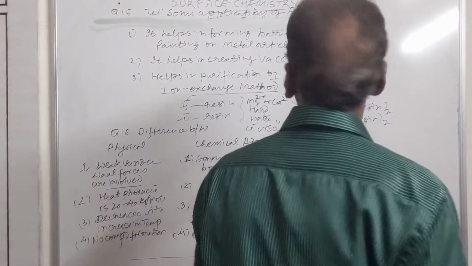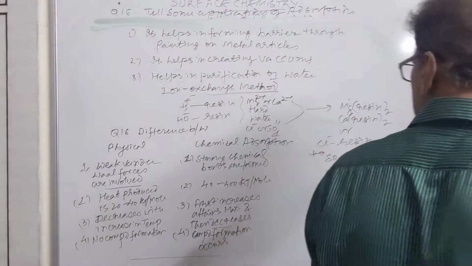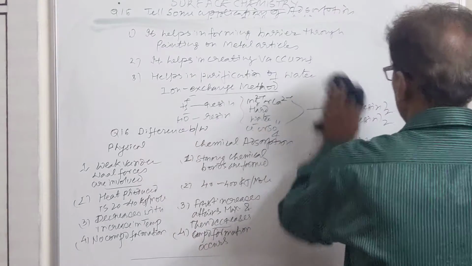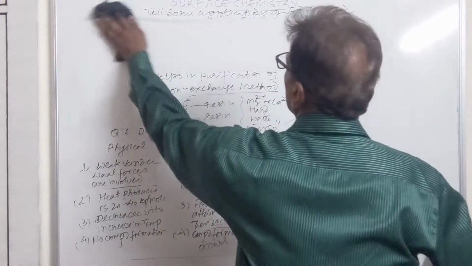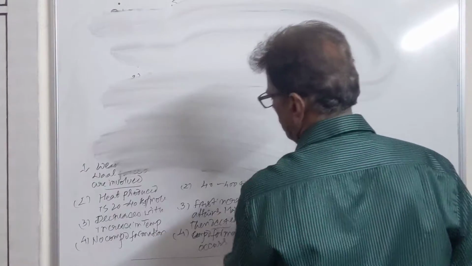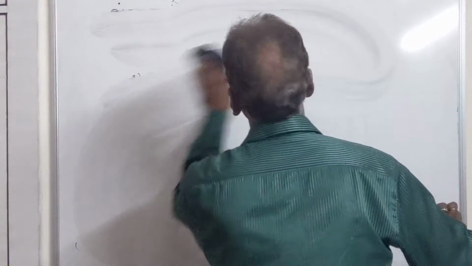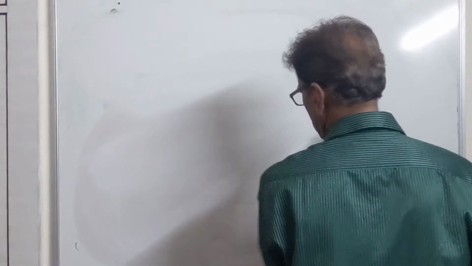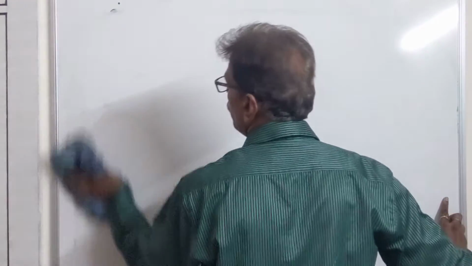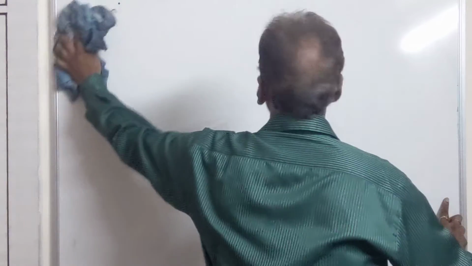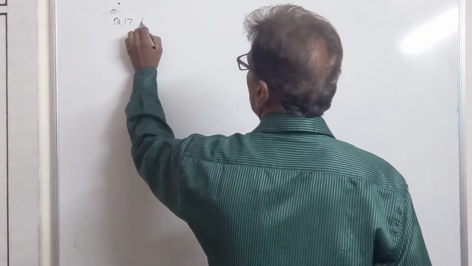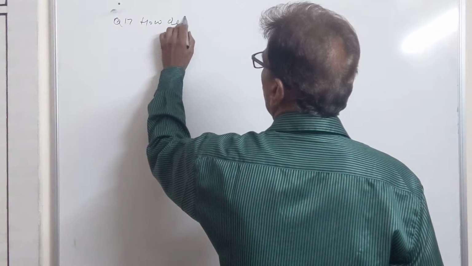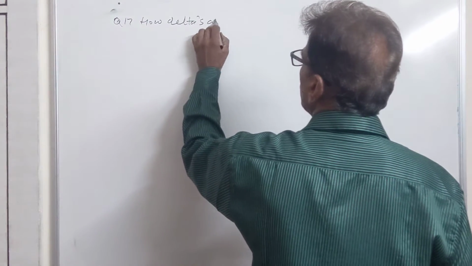Then we have the next question, question number 17. That will be: how are deltas formed? We have to explain the formation of delta. How are deltas formed?